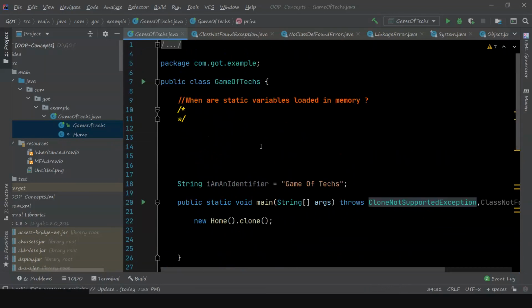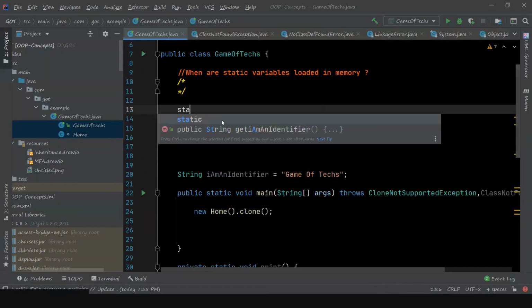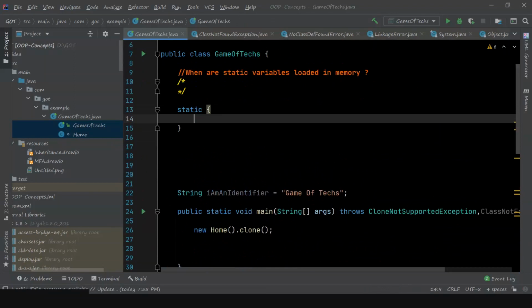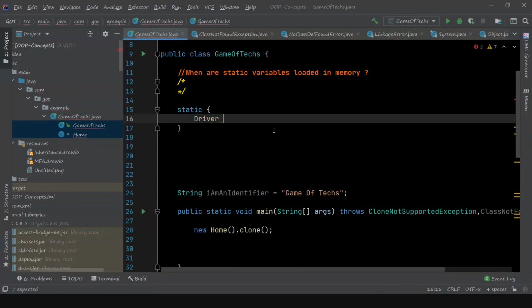That's the reason when you have a static block in your class, it will be executed even before executing the constructor or any other method. And when you write programs, you create a static block if you want to declare or initialize something, like if you want to initialize some driver classes, you make use of the static block. That is the reason we use it. Okay, let's move to the next topic.